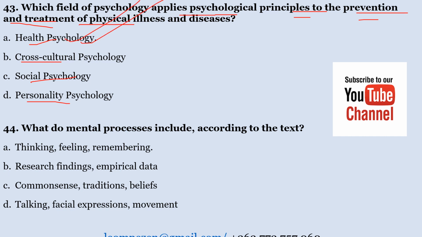What do mental processes include according to the text? A. Thinking, feeling, and remembering. B. Research findings and empirical data. C. Common sense, traditions, and beliefs. D. Talking, facial expressions, and movement. What do mental processes include? The correct answer is A. They include thinking, feeling, and remembering.